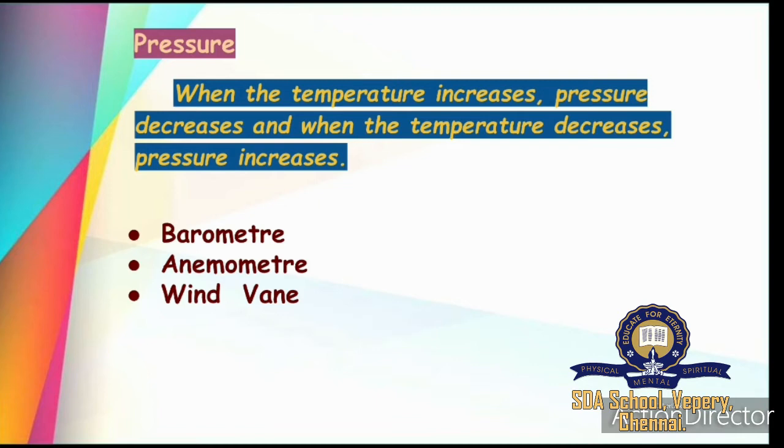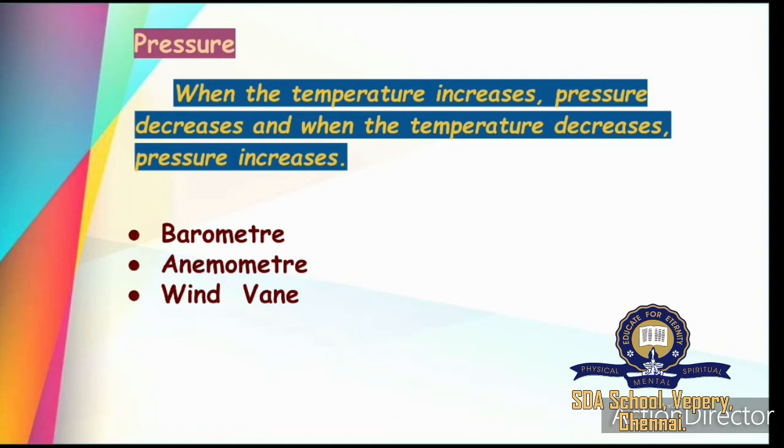So what is pressure? Pressure is nothing but the weight of the air. When the temperature increases, the pressure decreases, and when the temperature decreases, the pressure increases. The average pressure of air at sea level is 1013 MB. What is the average pressure at sea level? It is 1013 MB. MB means millibar.